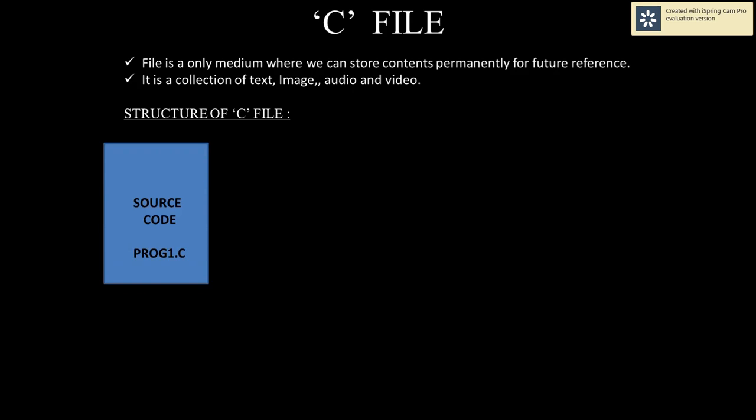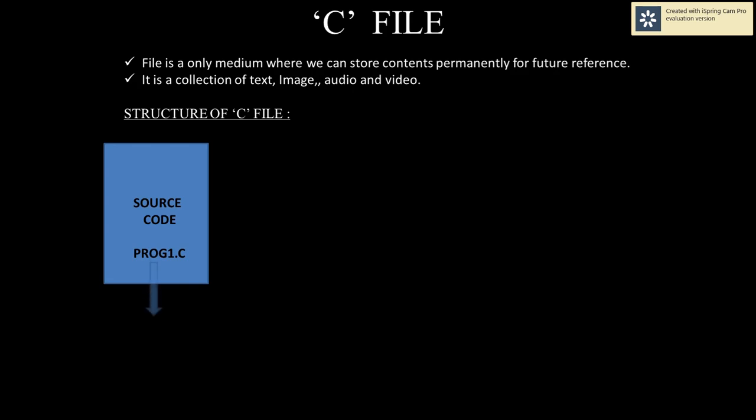Next, the structure of a C file. First, we will write our program. So we have to create a file and the extension of that file will be .c. If you want to give a name to the file, that does not matter, but you have to save that file using the extension .c.